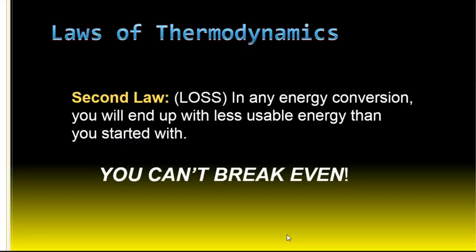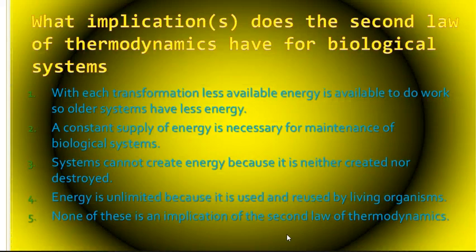But it'll be a lower quality next time. What implications does the second law of thermodynamics have for biological systems? With each transformation, less energy is available to do work, so older systems have less energy. A constant supply of energy is necessary for maintenance of biological systems. Systems cannot create energy because it's neither created nor destroyed. Energy is unlimited because it's used and reused by living organisms, or none of these.